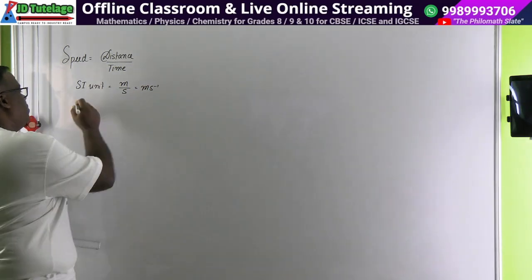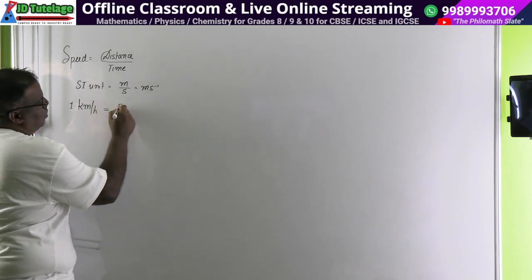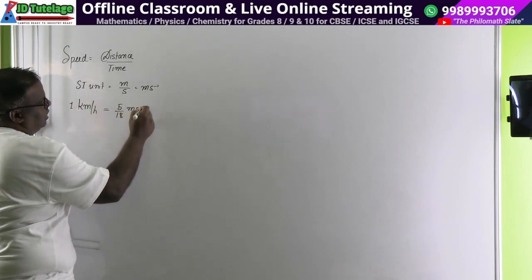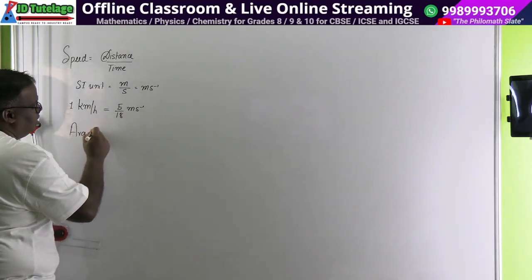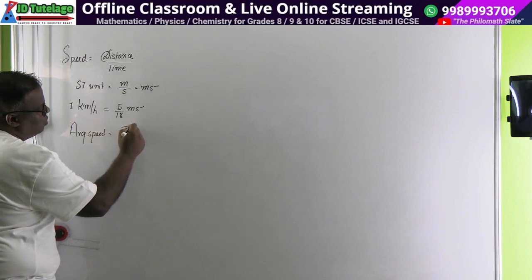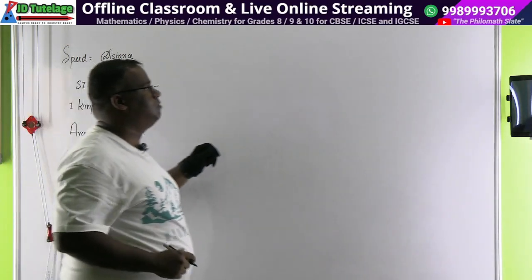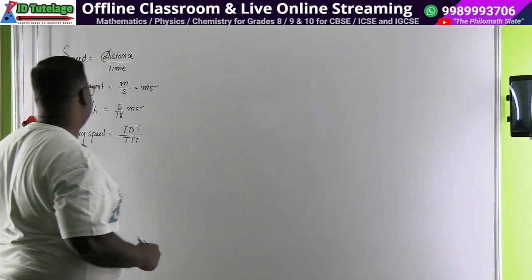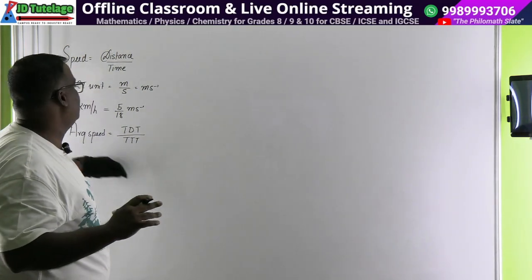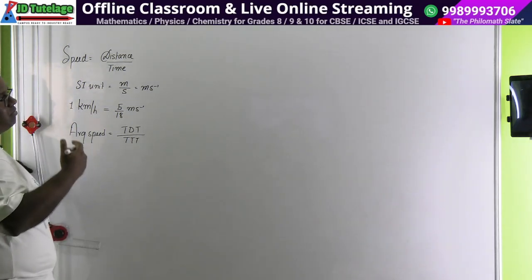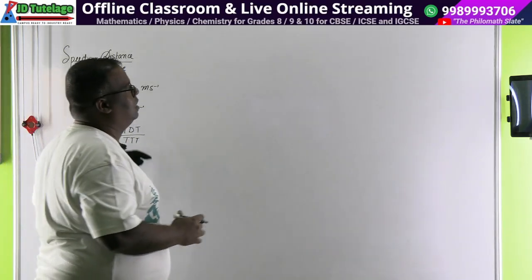If you are given speed in kilometer per hour, then 1 kilometer per hour is equal to 5 by 18 meters per second. This will also be useful for you. We also studied something called average speed, taken as total distance traveled divided by total time taken. Another thing is instantaneous speed. We discussed it as a concept, not that much required for grade 9. At grade 9 you should know, like if a traffic police is ticketing you, he's ticketing you on instantaneous speed at that particular moment.